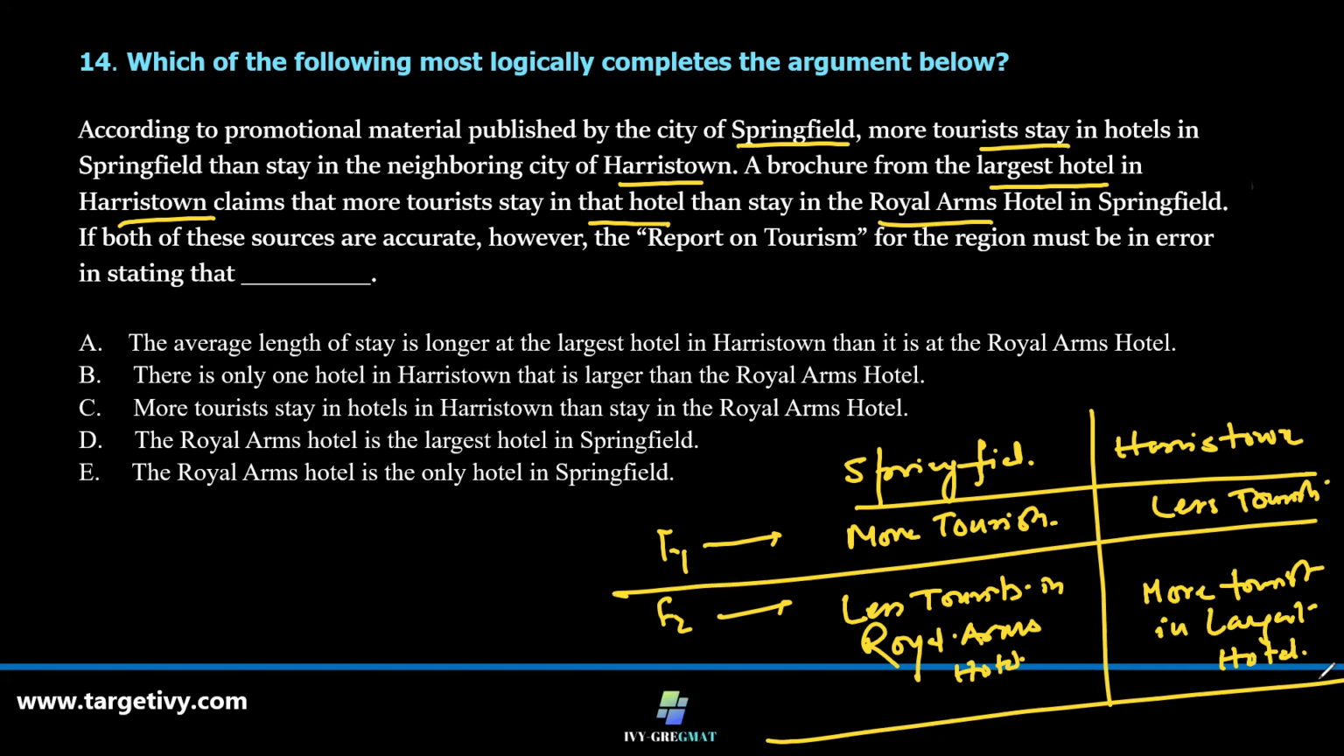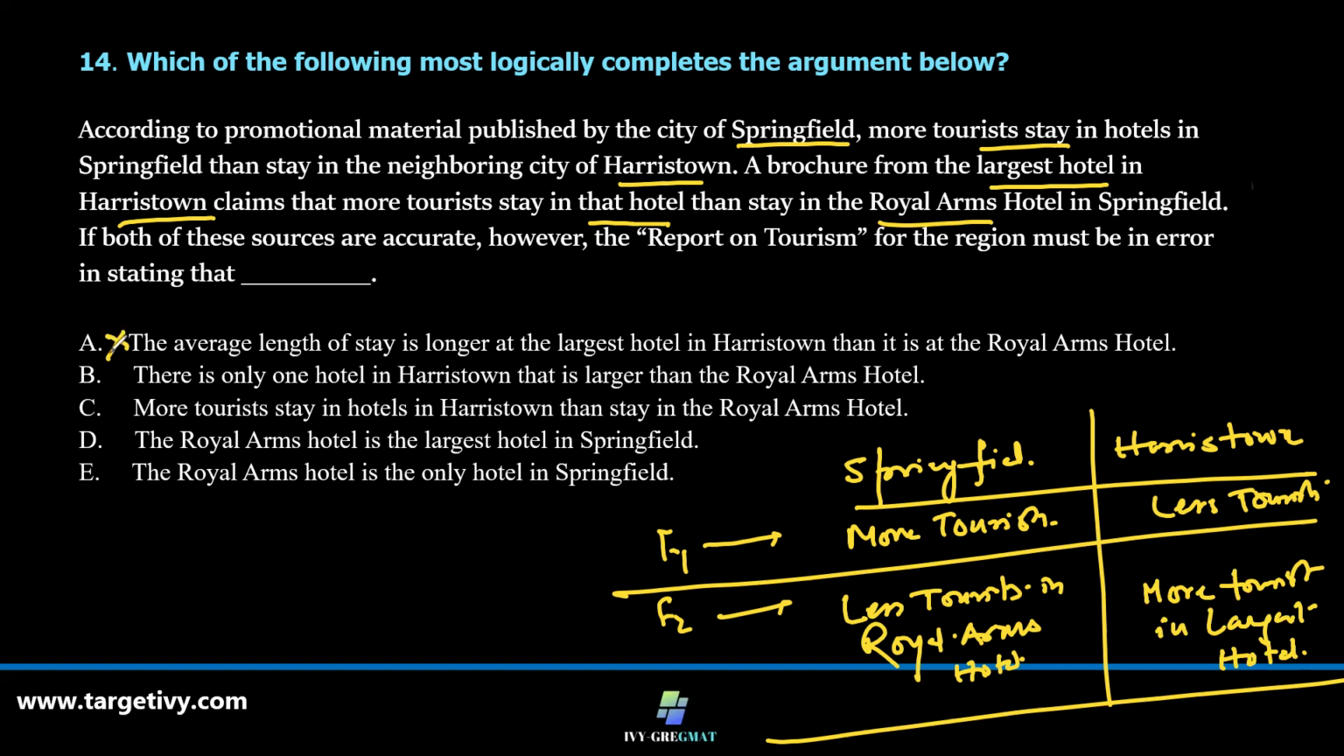Option A says the average length of the stay is longer at the largest hotel in Harristown than it is at the Royal Arms Hotel. This doesn't dispute the facts. Fair enough, it can be long. So obviously this is not the correct answer.